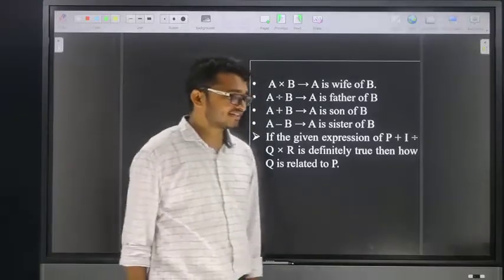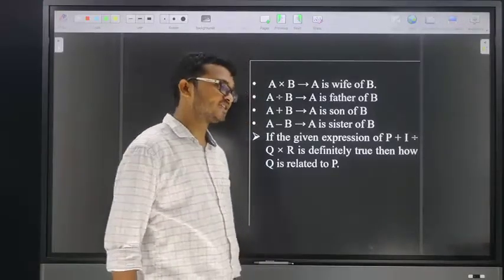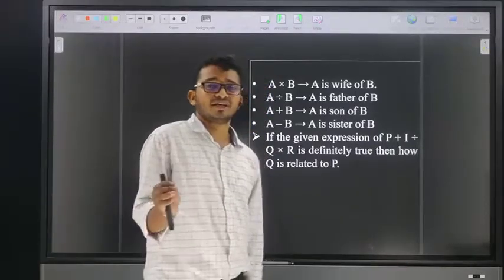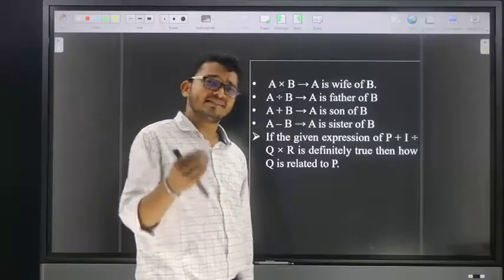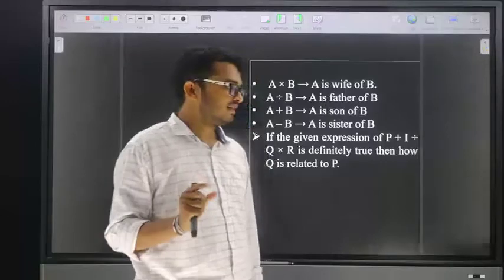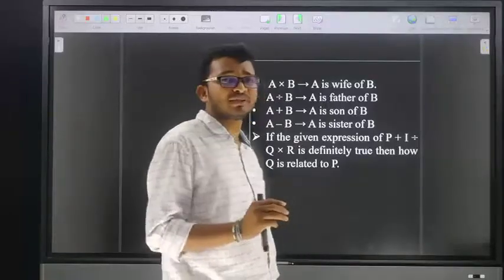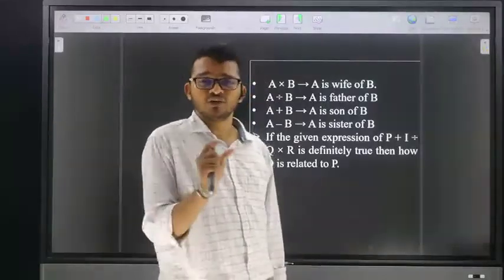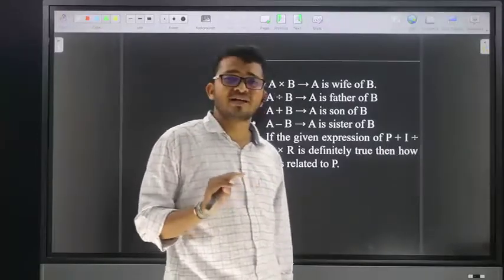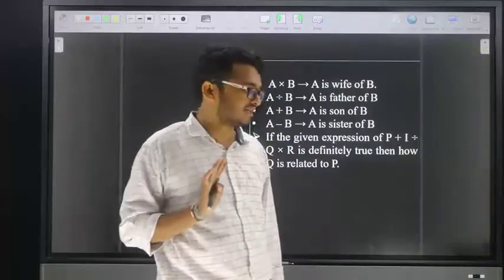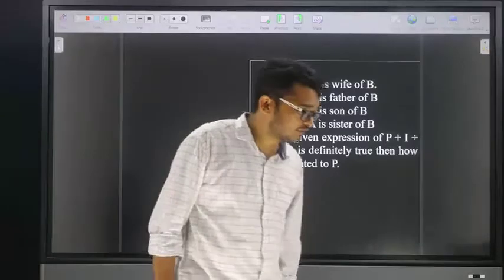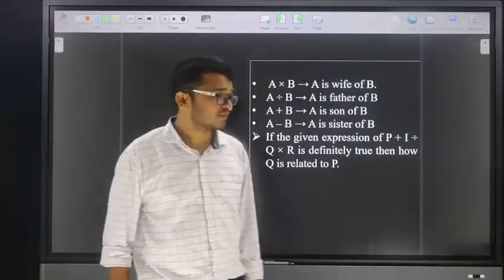Friends, the answer is what? Yes, I am getting correct answers from your side. Kartikeyan, you mentioned siblings. Friends, remember, if you know the gender, simply mention whether it is a brother or sister, but don't mention siblings. Here we know how Q is related to P, that is, Q is sister of P. If you know it is a sister, then don't mention sibling. Sibling means maybe brother or maybe sister. Swapna, you gave the correct answer. Sister.